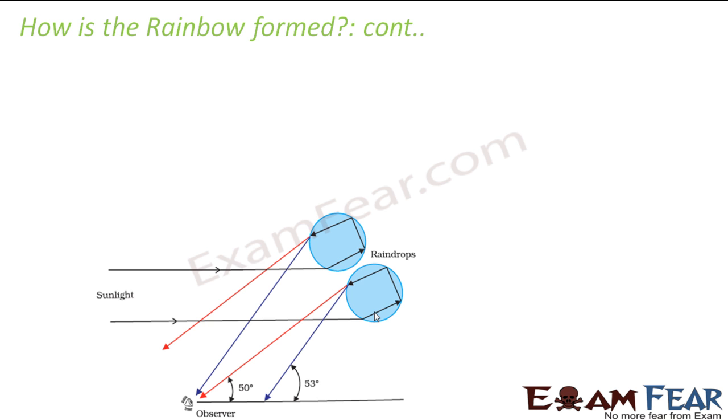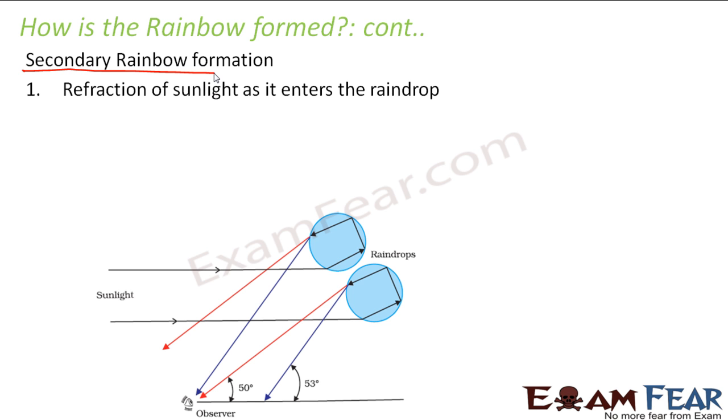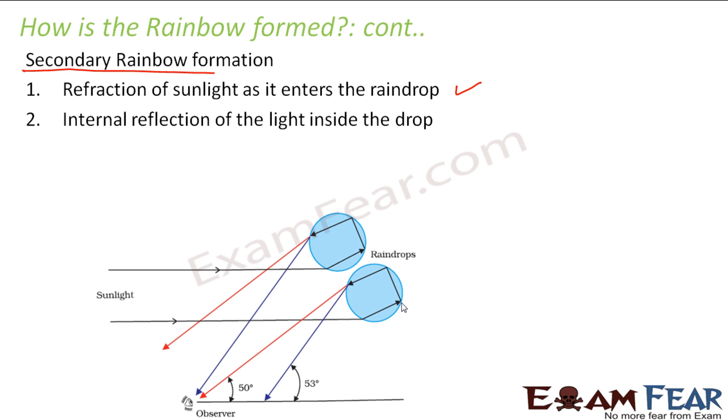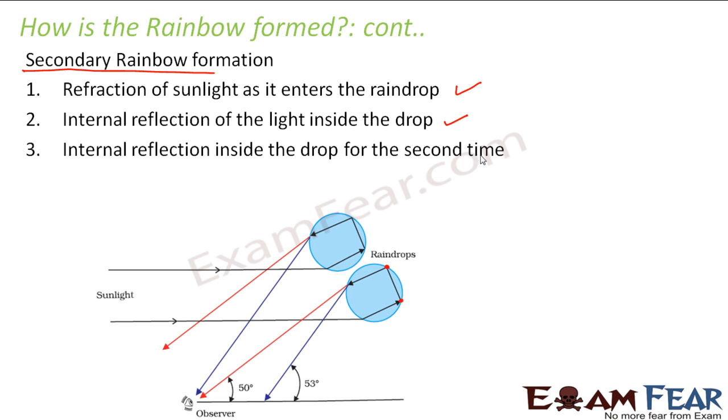Now we will look at the secondary rainbow formation. There is no difference between a primary rainbow and a secondary rainbow in their appearance. Both look the same. But when I talk about a secondary rainbow, the sunlight enters the spherical drop in this form. As soon as it enters, refraction of sunlight takes place. Then internal reflection of light takes place in this form, and then again an internal reflection of light takes place. So that means two total internal reflections take place.